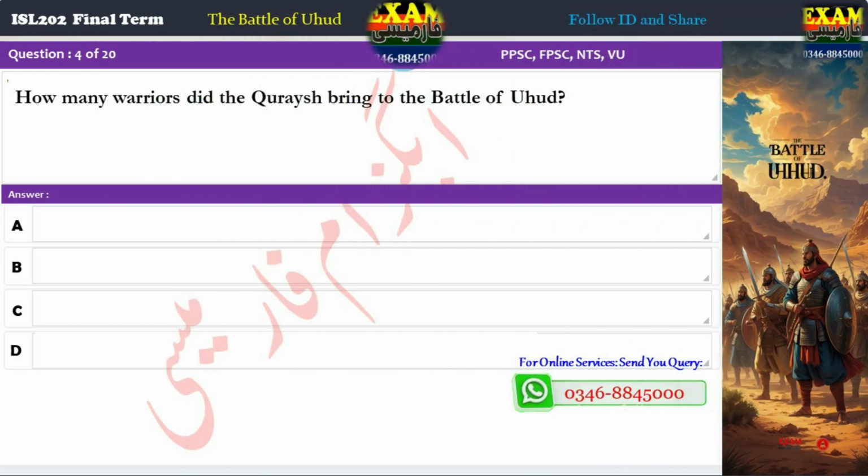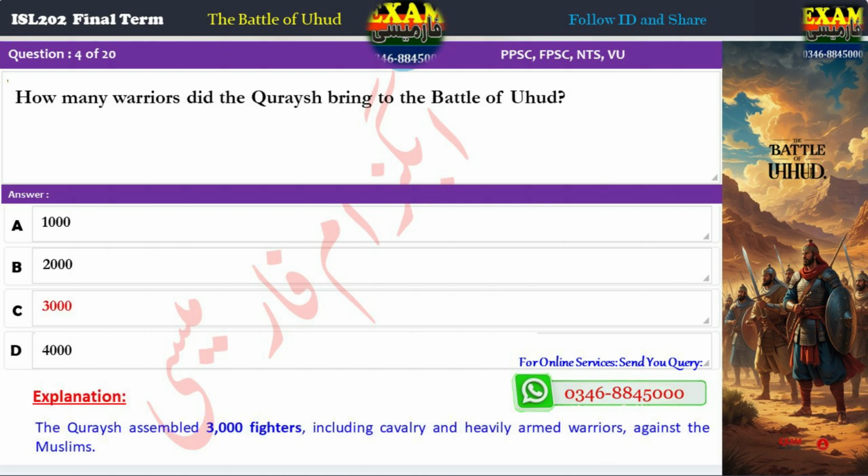Question 4. How many warriors did the Quraysh bring to the Battle of Uhud? A. 1,000, B. 2,000, C. 3,000, D. 4,000. Correct answer: C. 3,000. Explanation: The Quraysh assembled 3,000 fighters, including cavalry and heavily armed warriors, against the Muslims.